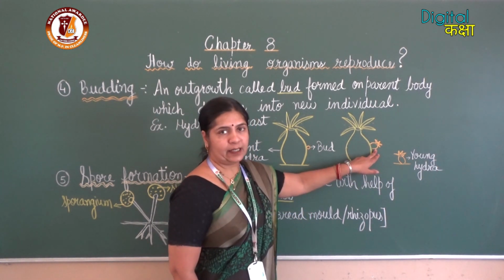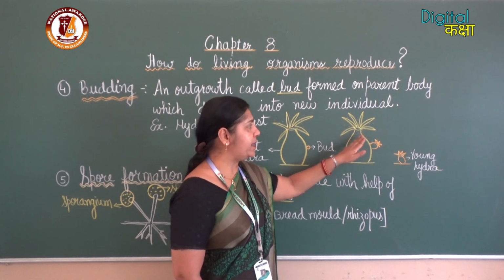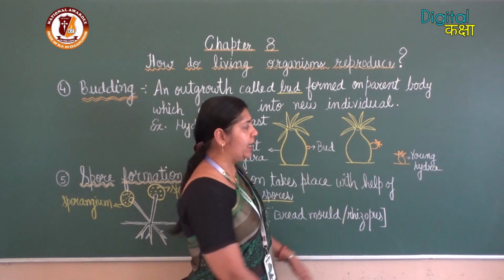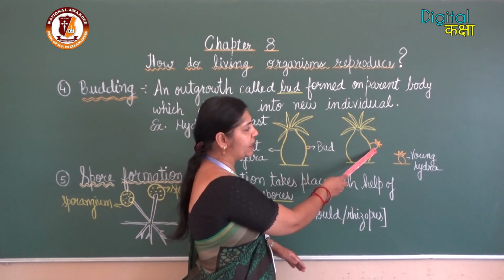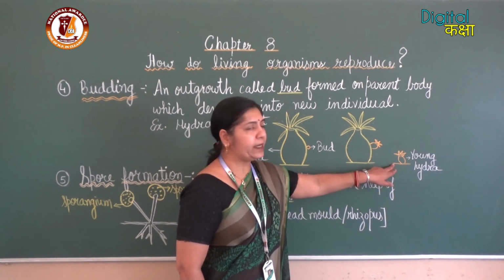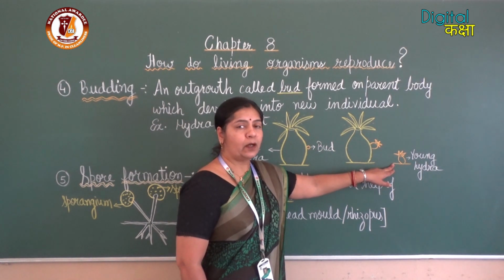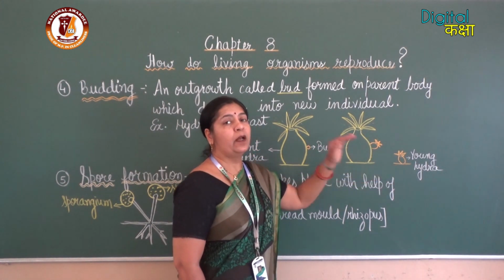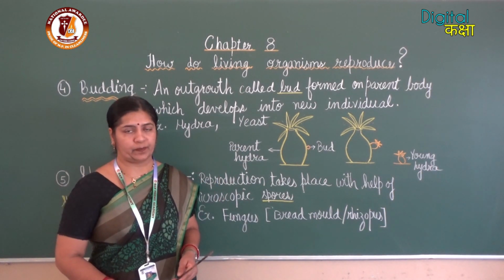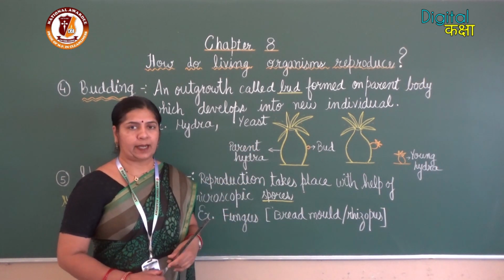This little hydra will detach from the parent hydra and develop into a new individual. As you can see here, this little hydra has detached from the parent body and is now developing separately into a new individual. So this is the method of budding, which is a type of asexual reproduction. Examples: hydra and yeast.